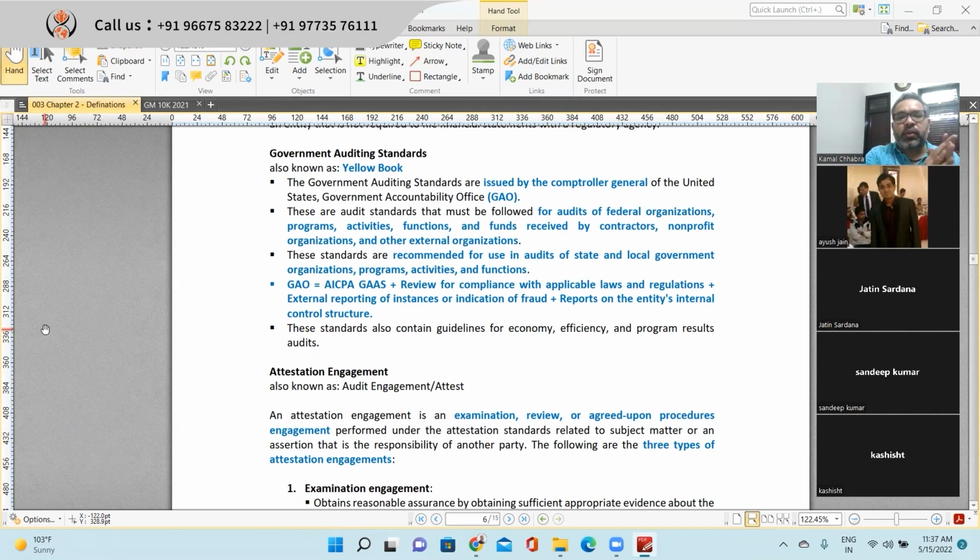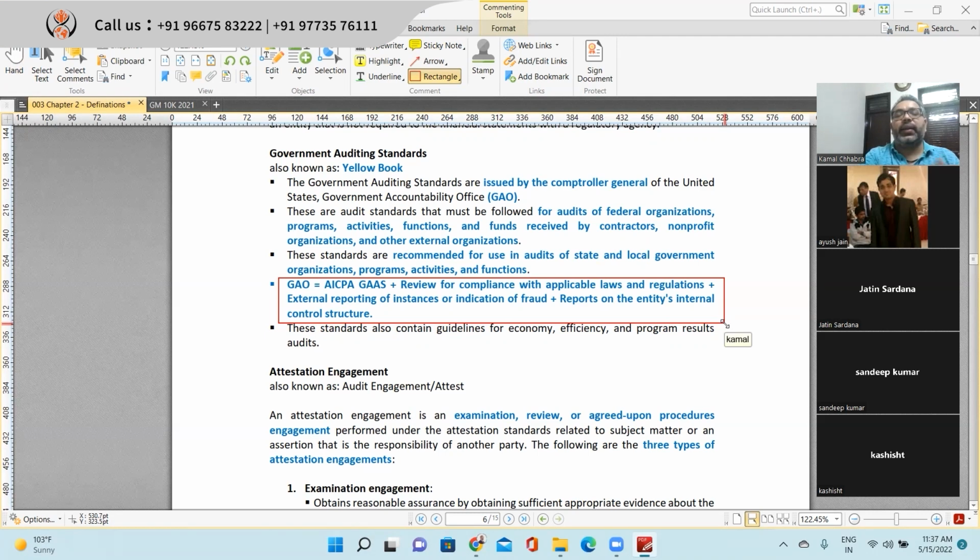What actually are these government auditing standards? Government auditing standards consider AICPA GAAS as the base. If you can, just highlight this in your notes: government auditing standard is basically based on AICPA GAAS.